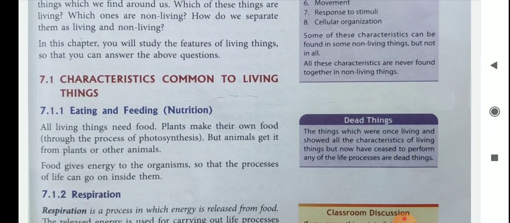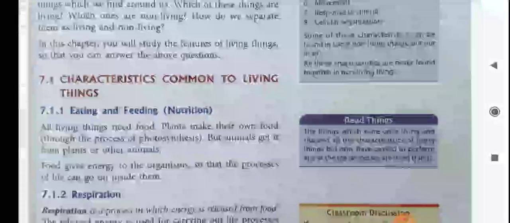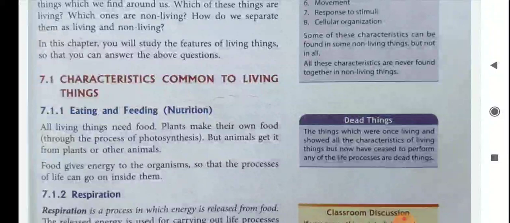So first of all, we discuss nutrition, which means eating and feeding. All living things need food. Plants make their own food through the process of photosynthesis. But animals get it from plants or other animals. Food gives energy to the organisms so that the processes of life can go on inside them.